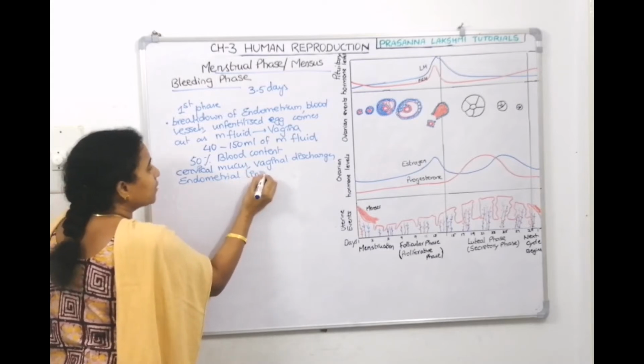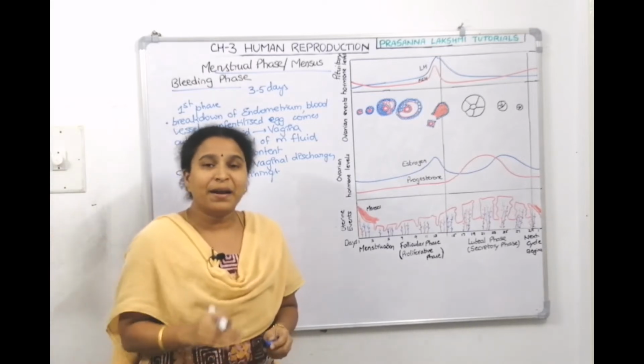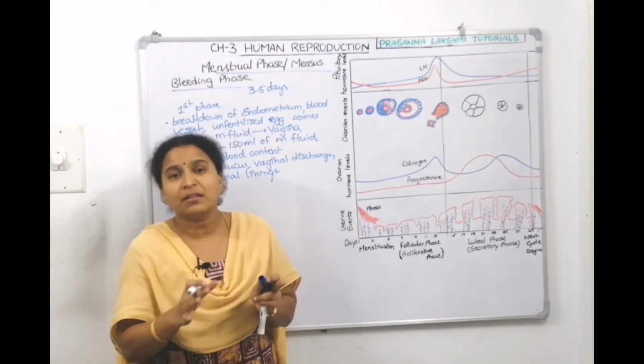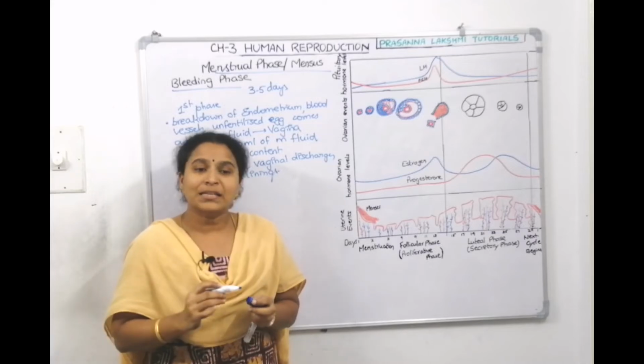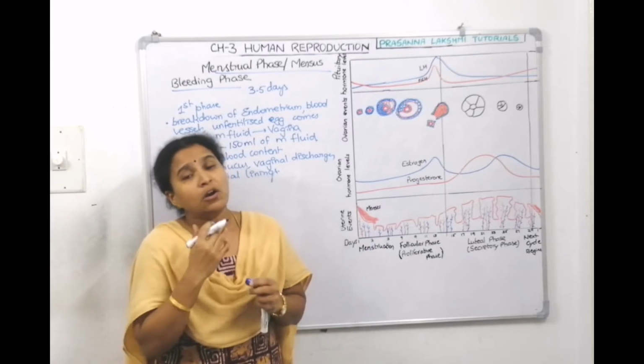All this together we call menstrual fluid. So, if we say it is blood, it is wrong, because only 50% is blood, and the remaining 50% includes all of this collectively. And menstrual fluid will not clot.